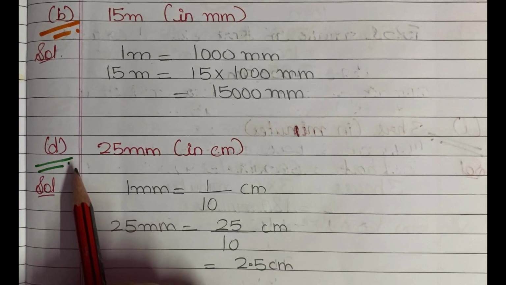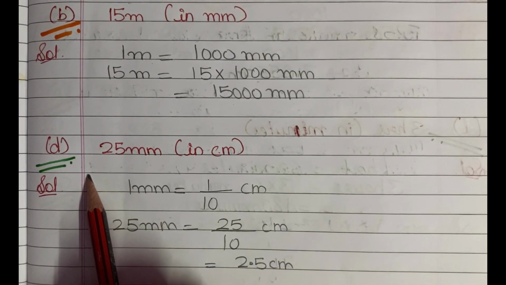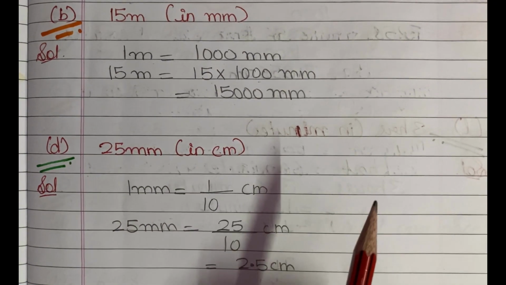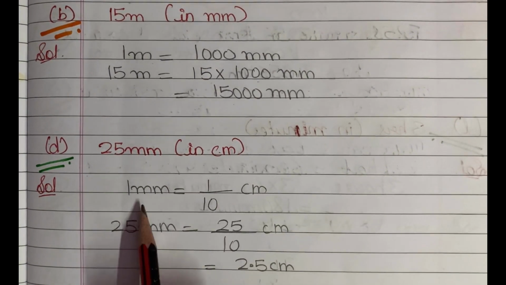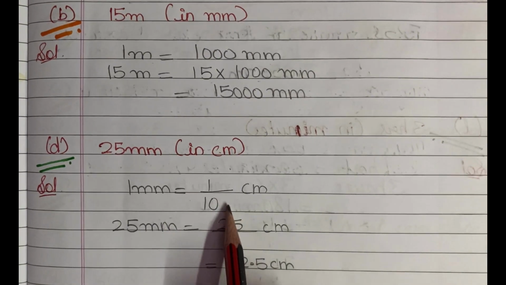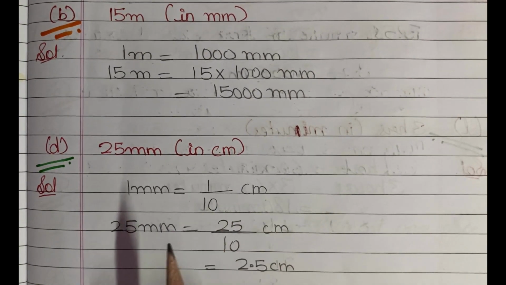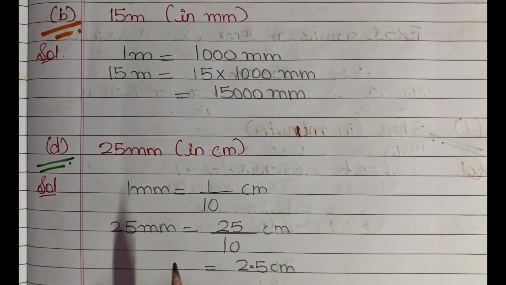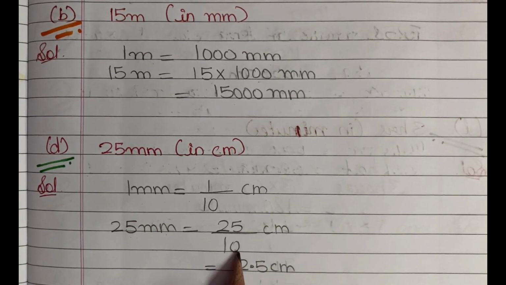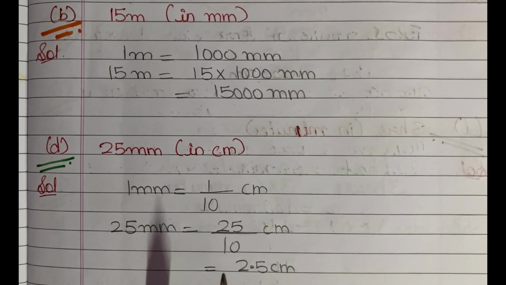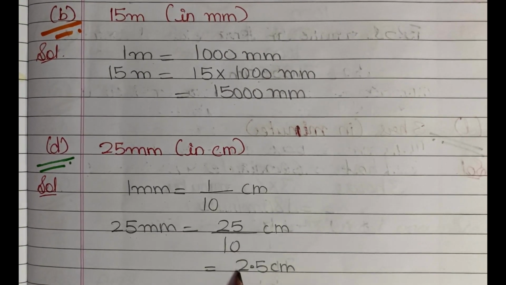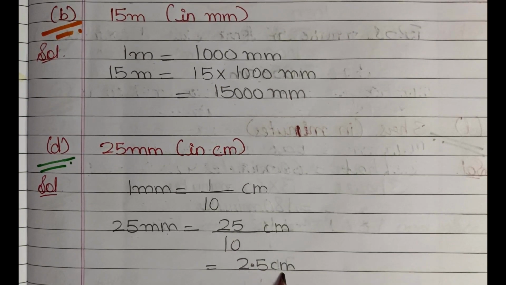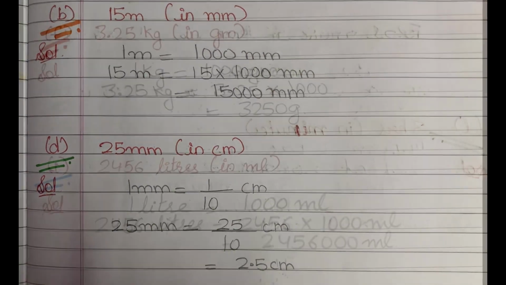Next is D part, and D part says convert 25 millimeter into centimeter. Now students, you know that 1 millimeter is equal to 1 upon 10 centimeter. So to convert this 25 millimeter into centimeters, we will divide 25 by 10. And on dividing 25 by 10, we get 2.5 centimeter as the answer. Hopefully, it is also clear to you.